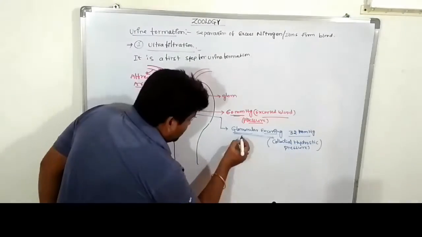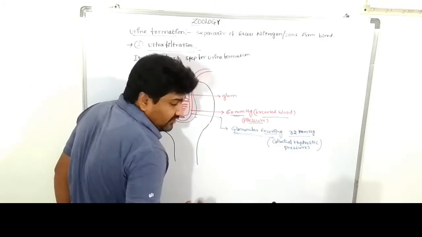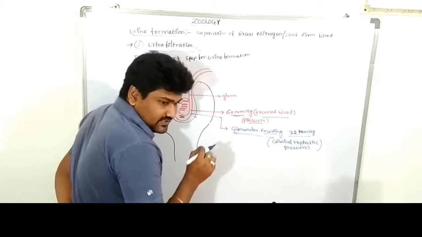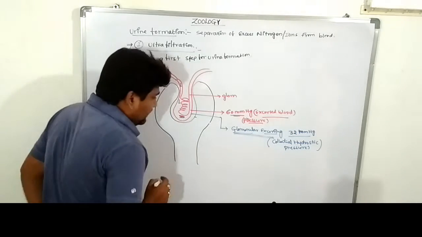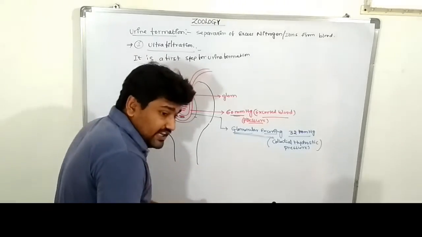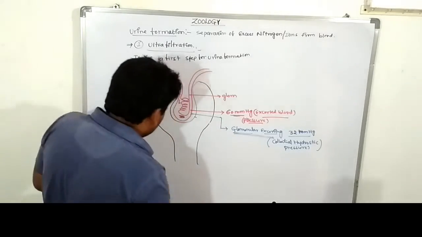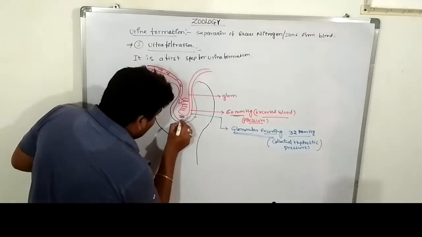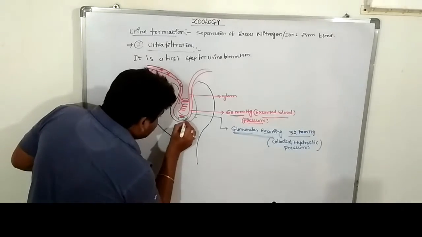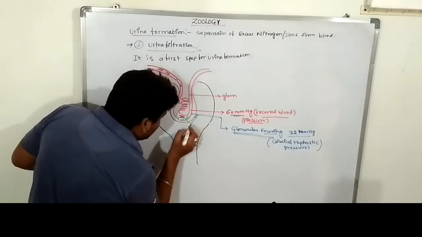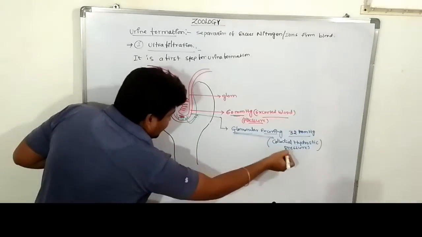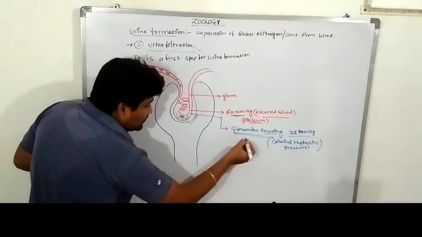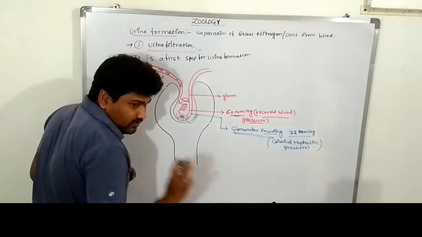The glomerulus exerts 32 mm of mercury of pressure due to one of the components present in the glomerular region, which is albumin. Because of the presence of albumin, the glomerulus exerts pressure.